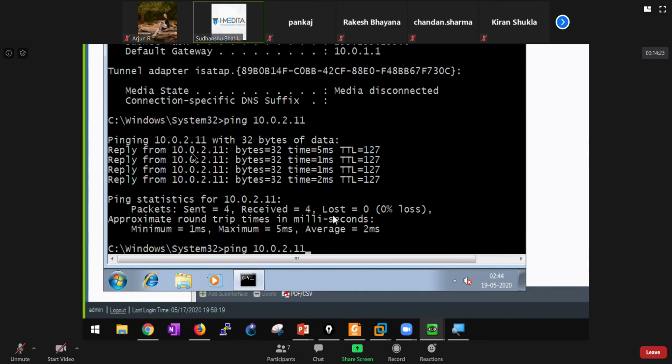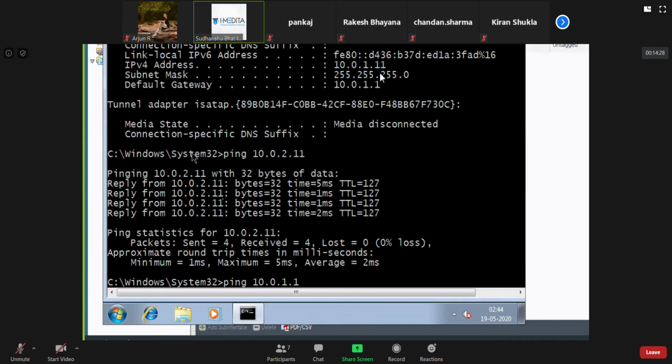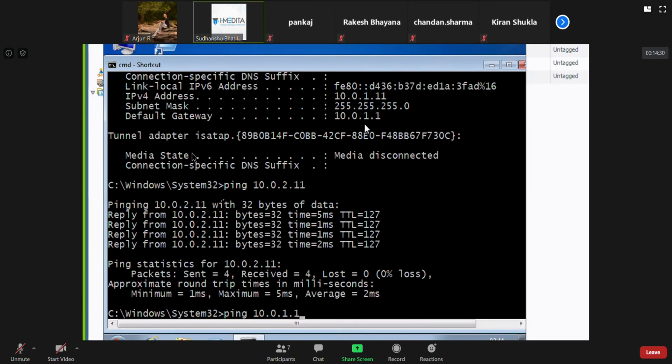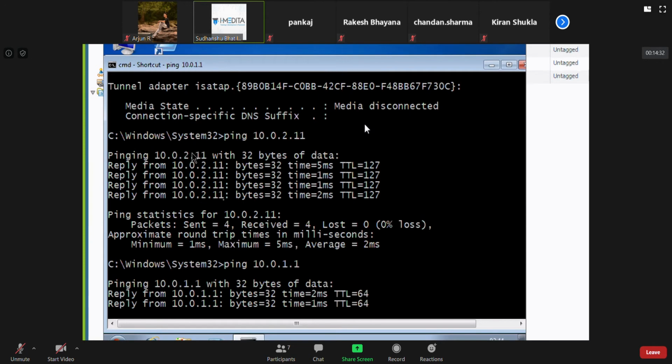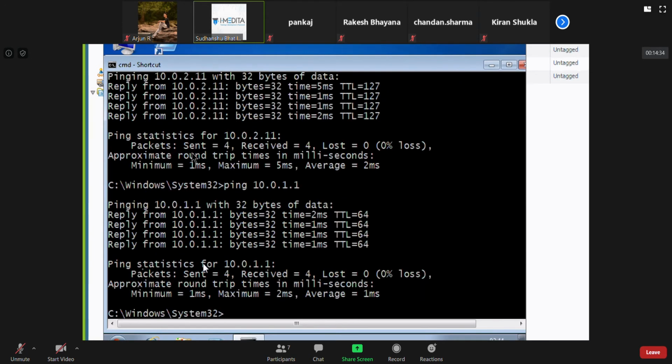At the same time, even if I try to ping the firewall interface, like this 10.0.1.1, the default gateway address on the firewall, the firewall is responding as well. So nothing new till now, whatever we have done.